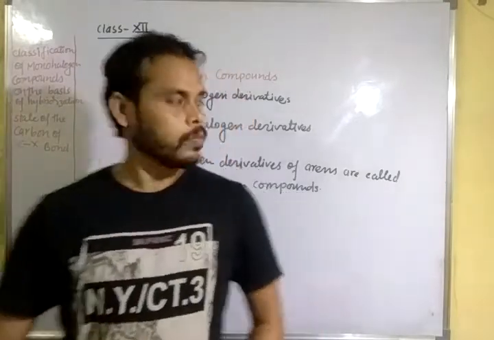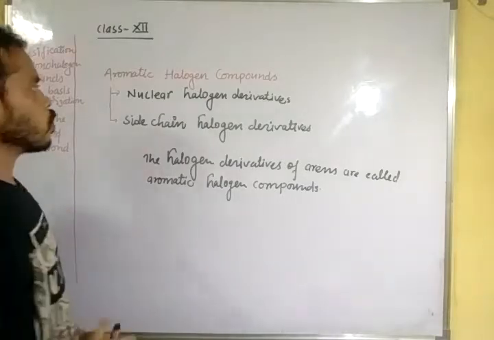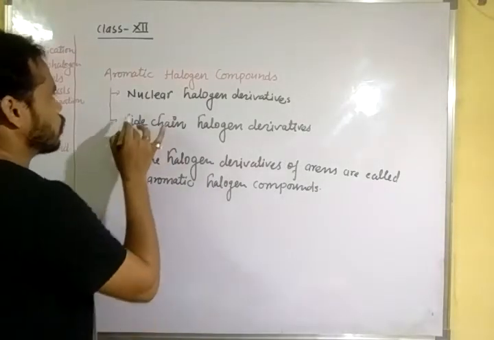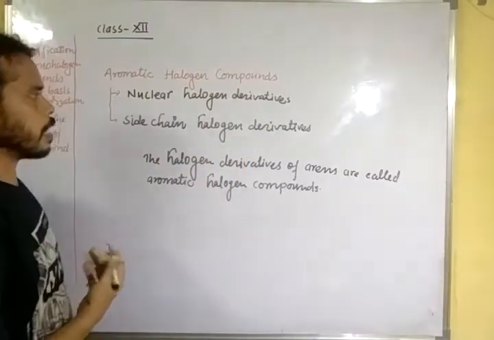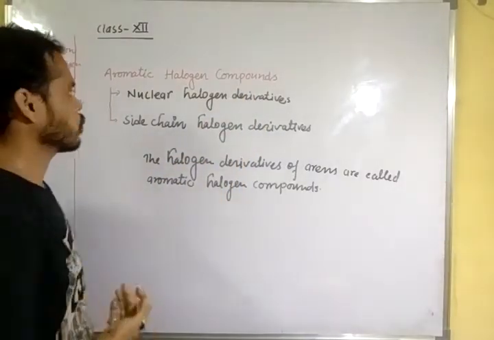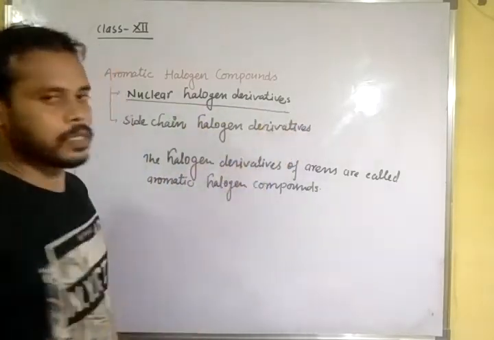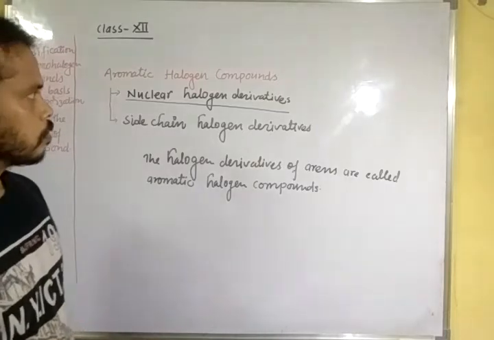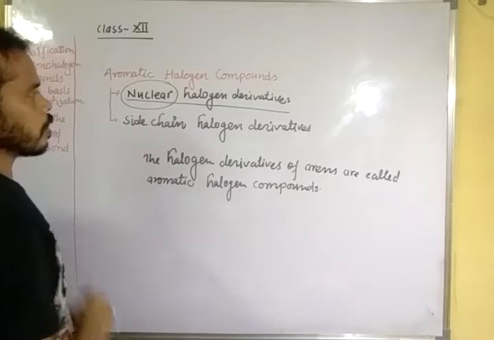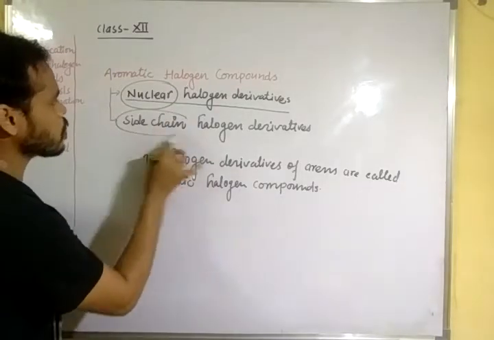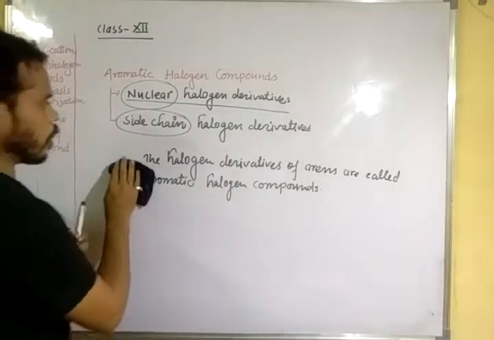Now, aromatic halogen compounds are further classified into two categories. One is nuclear halogen derivatives and the second one is side chain halogen derivatives. Now the question arises, what is the meaning of nuclear and what is the meaning of side chain? We will discuss one by one.